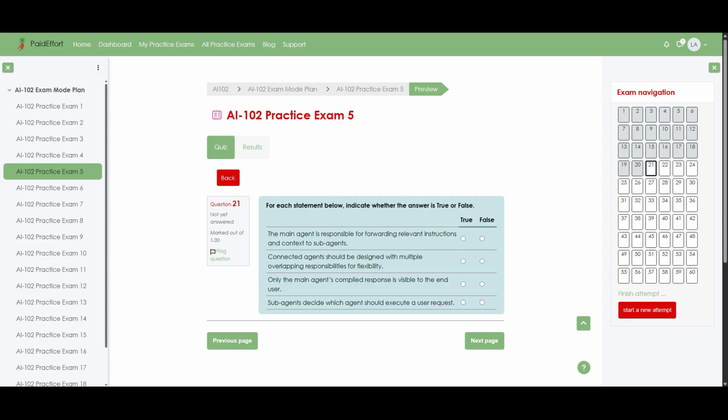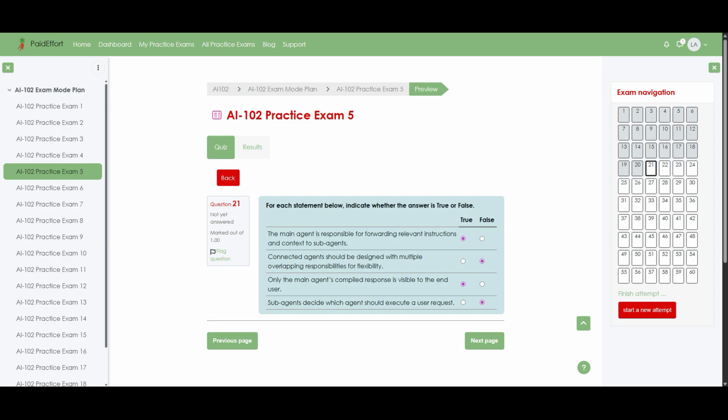Question 21. For each statement below, indicate whether the answer is true or false. The main agent is responsible for forwarding relevant instructions and context to subagents. Answer: true. Connected agents should be designed with multiple overlapping responsibilities for flexibility. Answer: false. Only the main agent's compiled response is visible to the end user. Answer: true. Subagents decide which agent should execute a user request. Answer: false. Now let us walk through why each of these answers is correct, so the main and subagent roles are clear.